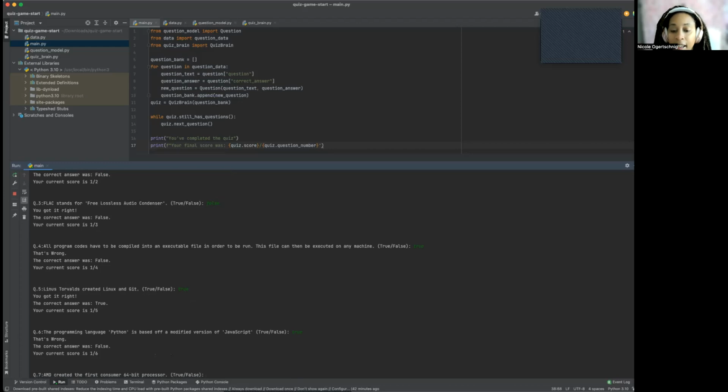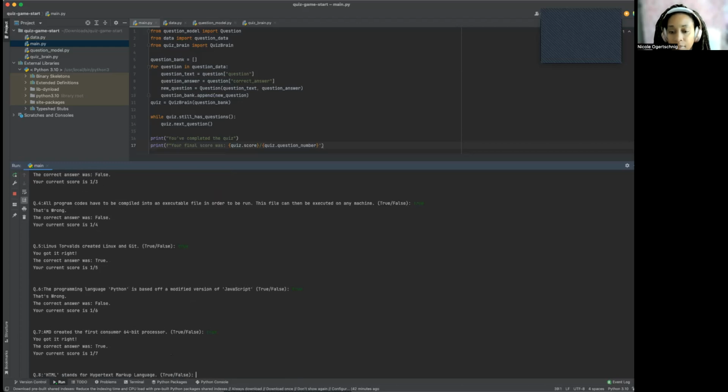Okay. AMD created the first consumer 64-bit processor. I don't know. Is it true? I'm right. HTML stands for Hypertext Markup Language. I think that's true. I think that's what that stands for. Yeah. In most programming languages, the operator plus plus is equivalent to a statement.